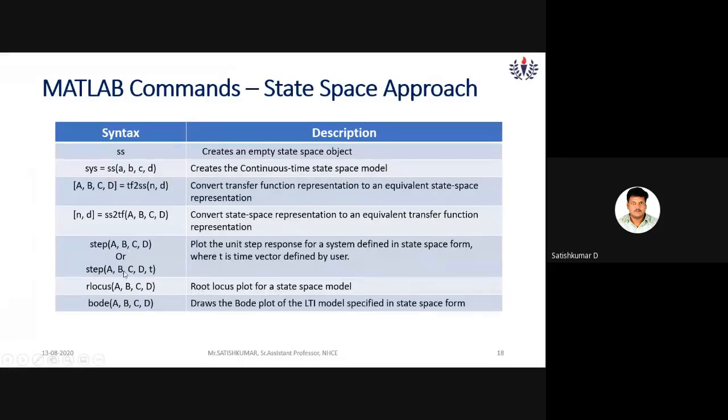And step response, to find the step response in state space, step(A,B,C,D), where A, B, C, D are the matrices. And to draw the Bode plot for the given LTI model in state space, bode(A,B,C,D). I will show you one example for the state space approach also in MATLAB.